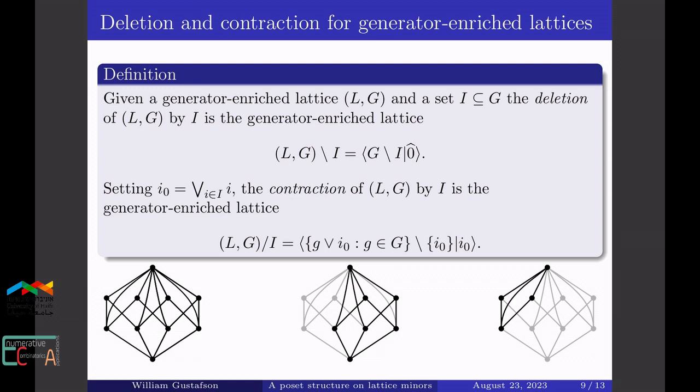The contraction has as generating set all the old generators joined with all the elements we contract. The minimum of the contraction is the join of all the elements we contract. And here the underlying lattice will be an upper interval from that minimal element.